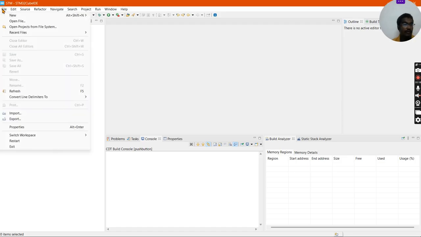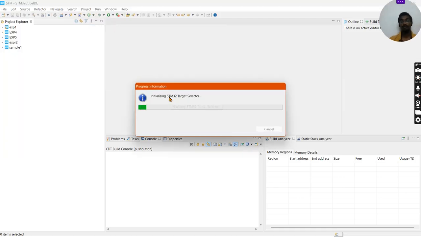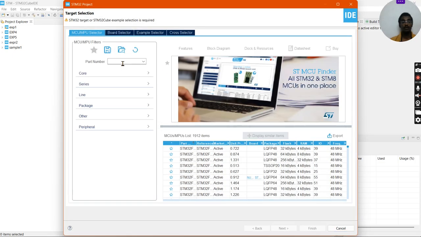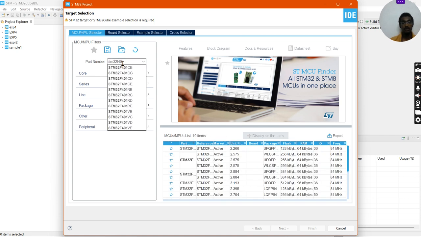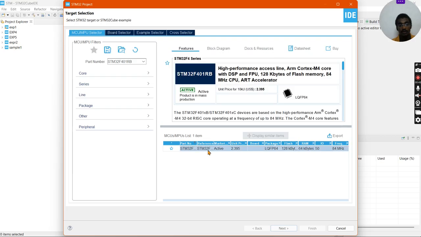So now we need to create a new STM32 project file. We go to File, New, and STM32 project. So we'll be selecting the part number which we'll be using. The part which we're going to use is STM32F401RE. So this is the part which I'm going to use.